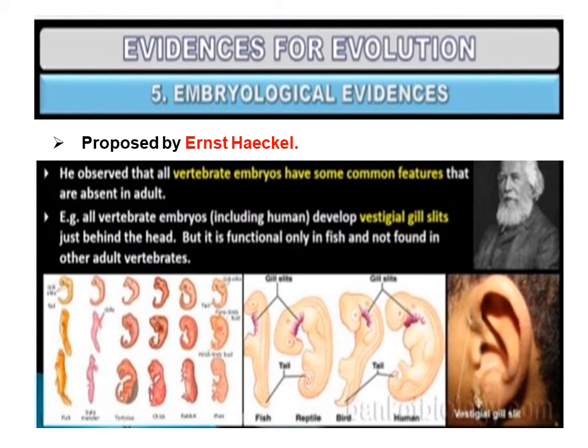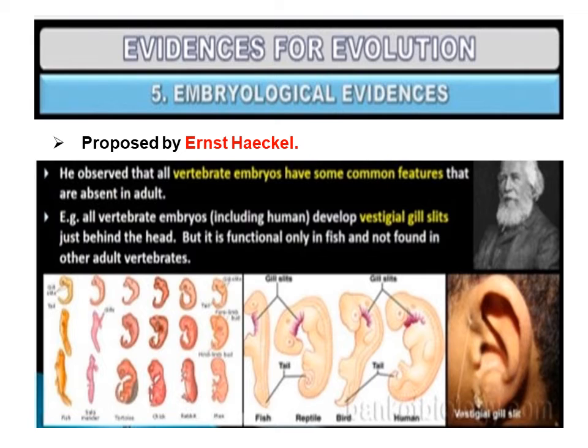Embryological evidence. Embryos of all vertebrates exhibit many features that are not seen in adults. For example, the embryo of all vertebrates including human develops a row of vestigial gill slits behind the head, but it is a functional organ only in fishes.